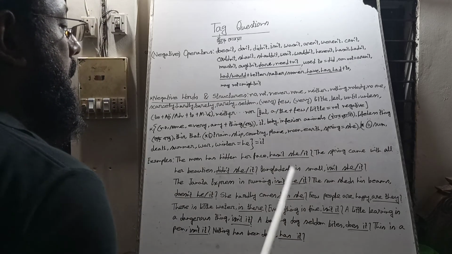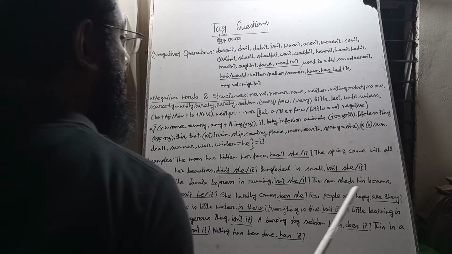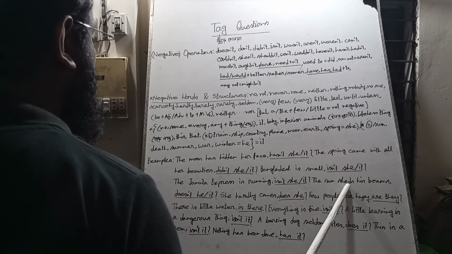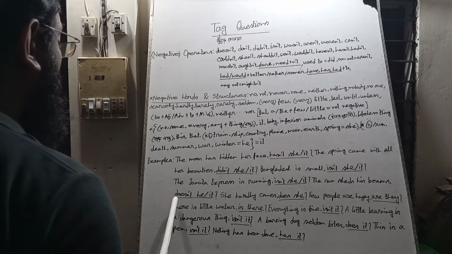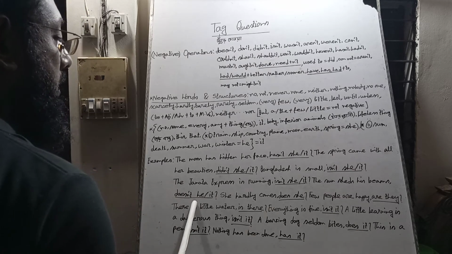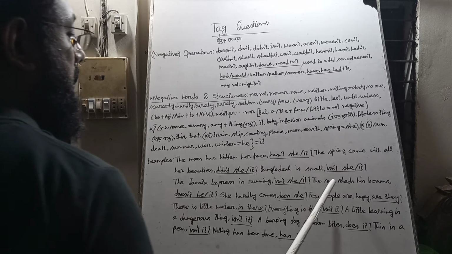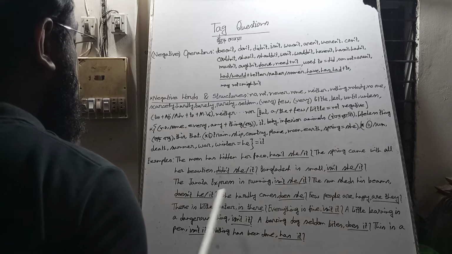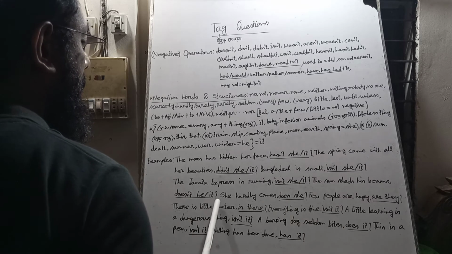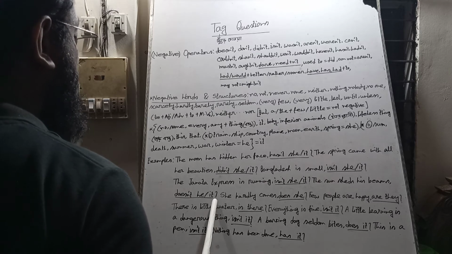We should underline the tag question. The sun sheds his beams. Sheds, present indefinite tense, subject third person singular, so we bring does. As the sentence is affirmative, the tag question will be negative. We bring not, as contracted from doesn't, and instead of sun we use he or it pronoun, and at last we use an interrogation mark.